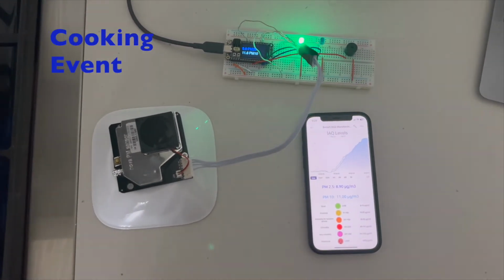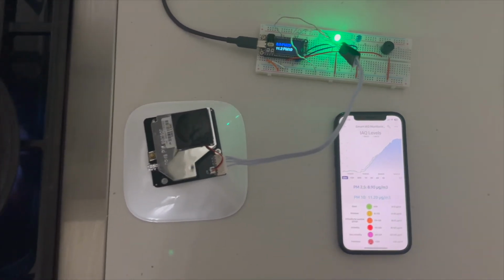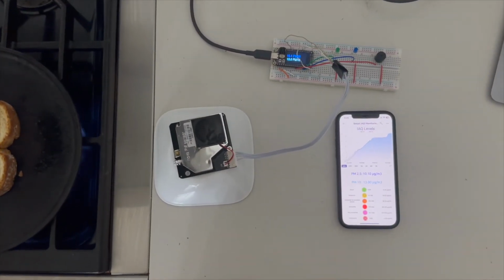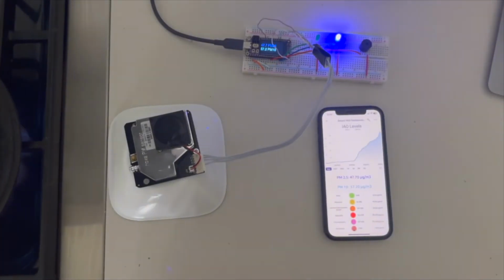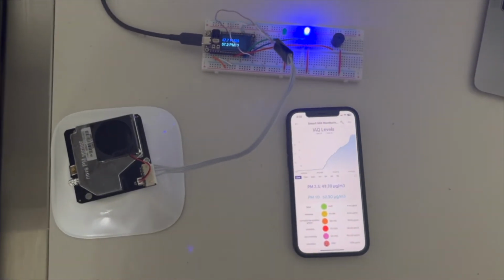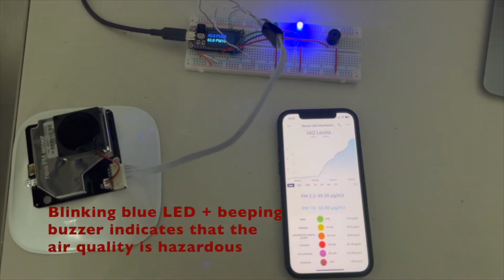At the beginning of cooking, you can see that the air quality is good. As you continue to cook, the air quality begins to get poor. Over time, the air quality gets bad as particulate matter is released in the air.